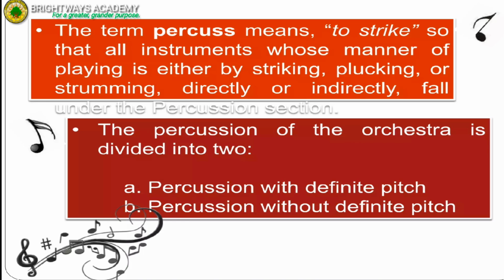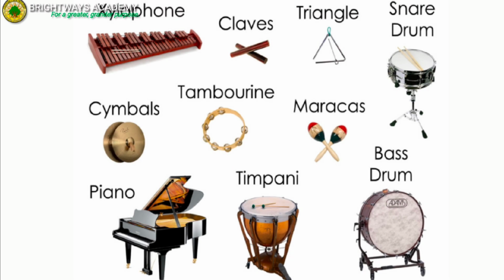Okay, class, the difference between definite pitch and without definite pitch. A note played by an instrument or voice is considered a definite pitch when the human ear can distinguish the pitch itself. On the other hand, indefinite pitch occurs when the human ear cannot identify a tone as a pitch, such as in the sound of a snare drum or gong. These are the examples of percussion instruments: xylophone, claves, maracas, bass drum, timpani, piano, and others.